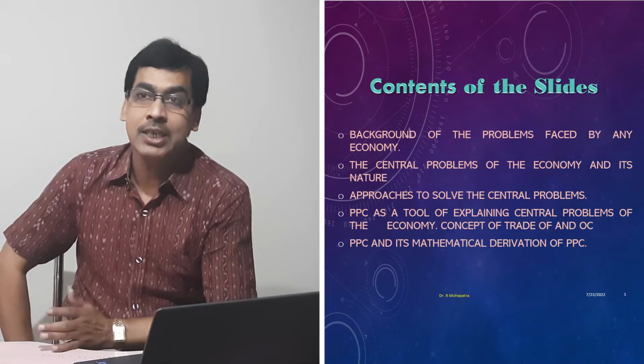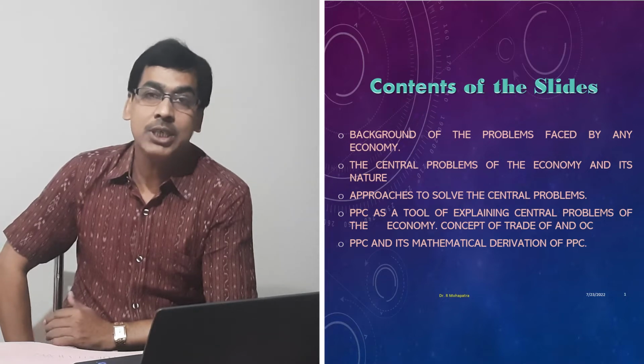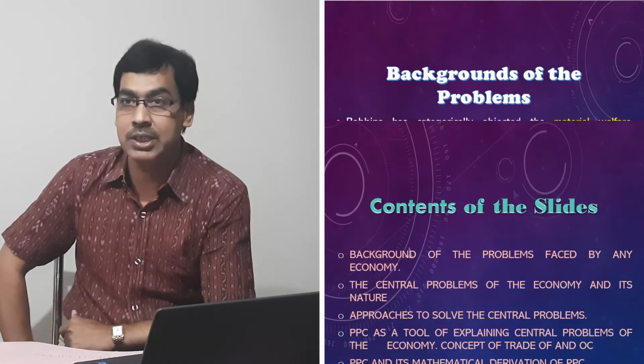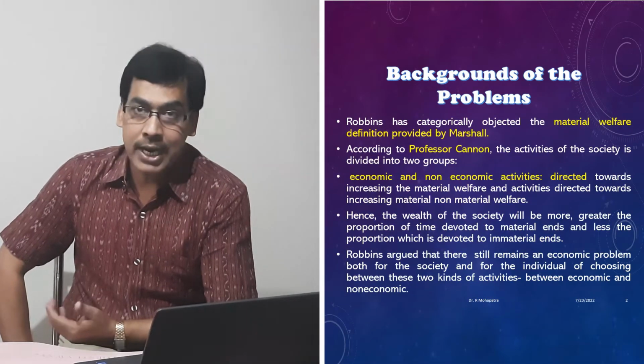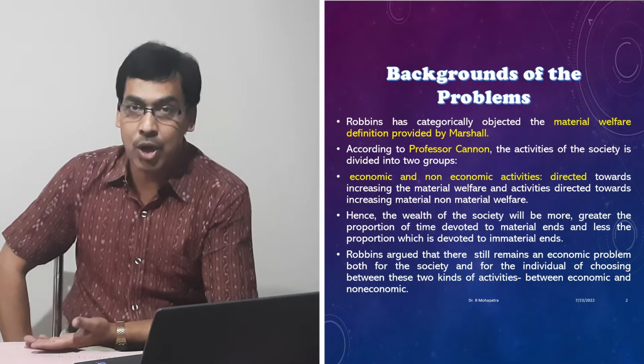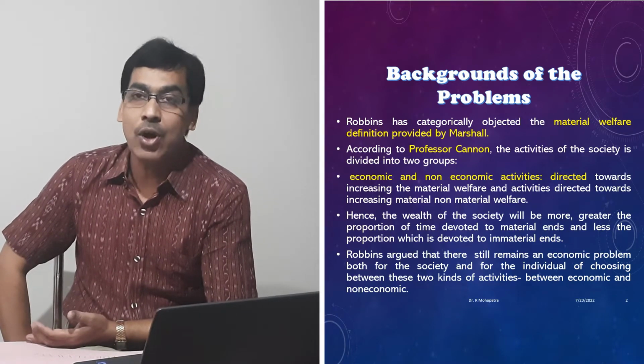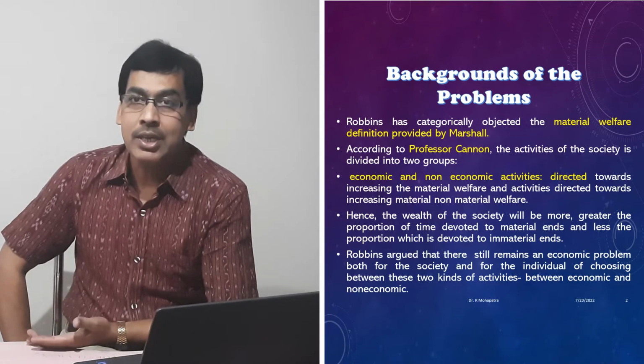So society directs its activities either towards economic activities or towards non-economic activities. If more activities are directed towards economic, then material welfare will increase, and if non-economic activities are more, then non-material welfare will increase.